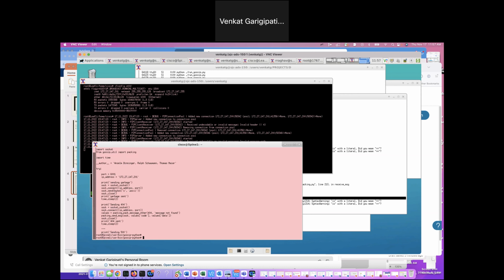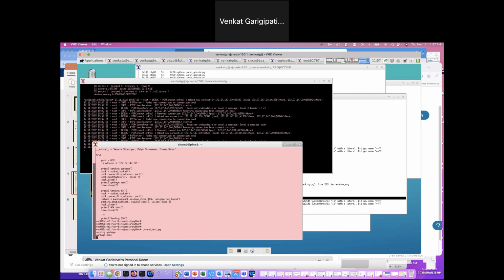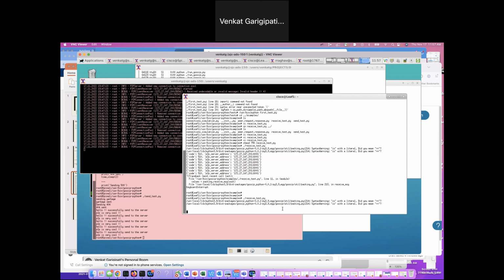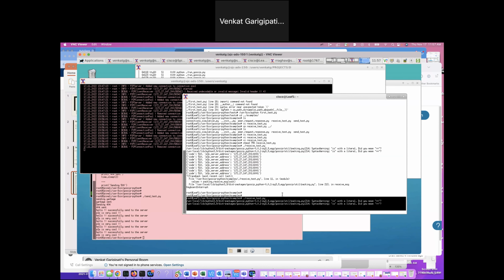Let me launch the program here. So the spine is sending to the leaf, and the leaf is receiving here. The leaf is also sending messages and the spine is receiving the messages and the packets.